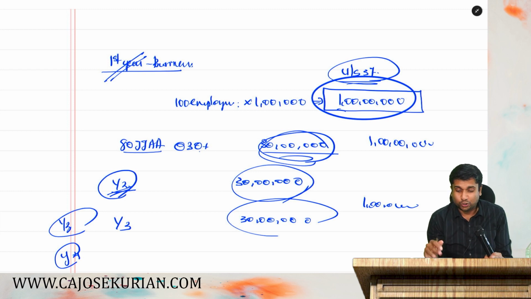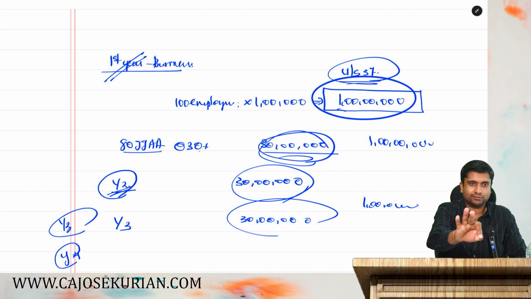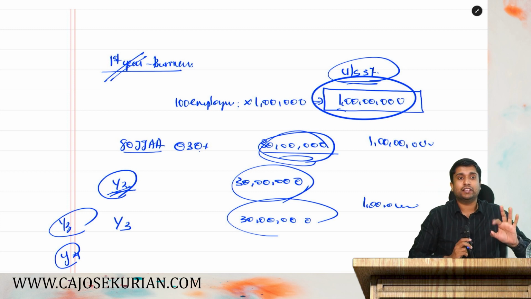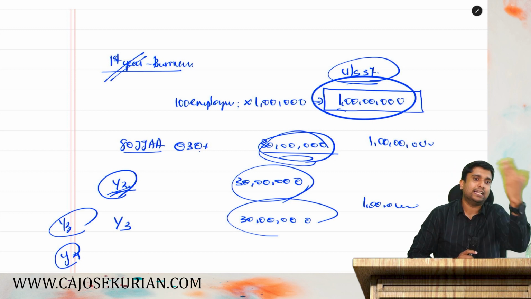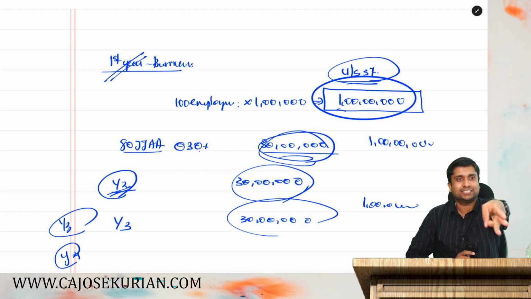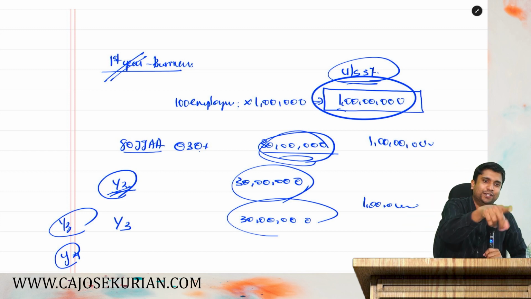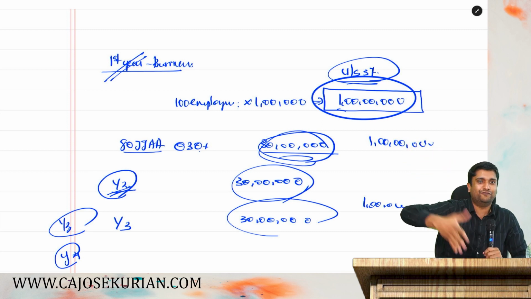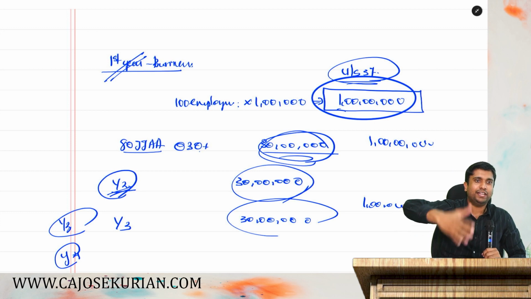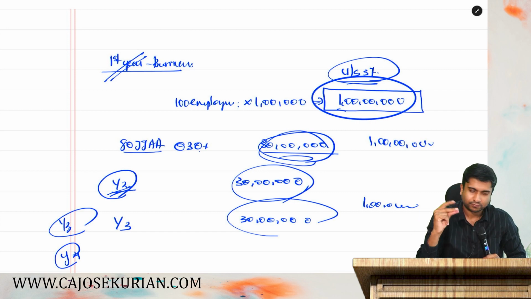Are you with me? This looks a little complicated, but there's nothing to it. You have employed someone, very good thing, because unemployment will get over. For that, we will give you deduction for 3 years for making that person work. In year 2, I've appointed someone else, then from year 2 onwards, another 3 years for that new employment. In year 3, I've employed someone else also, then for that year 3, I will get a deduction for another 3 years. You got my point? Every year I have additional employment, every year I can take 30, 30, 30 for the next 3 years. Are you with me? Super.